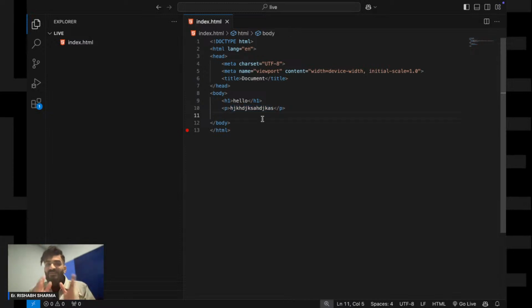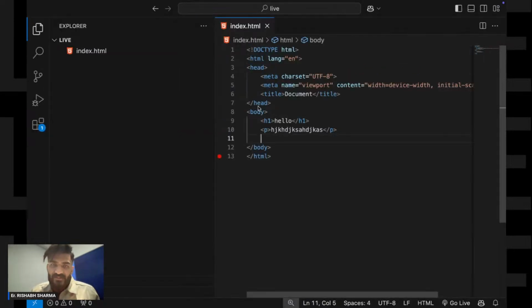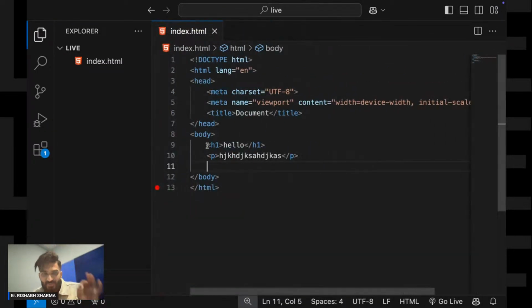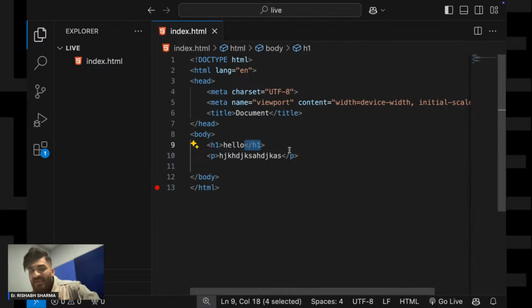Okay, so now there are two things. Let me zoom in a bit. When you see this, you see one this type of tag and one this type of tag. So there are two different types of tags, one with this slash and one without this slash. What is the difference between these two tags?